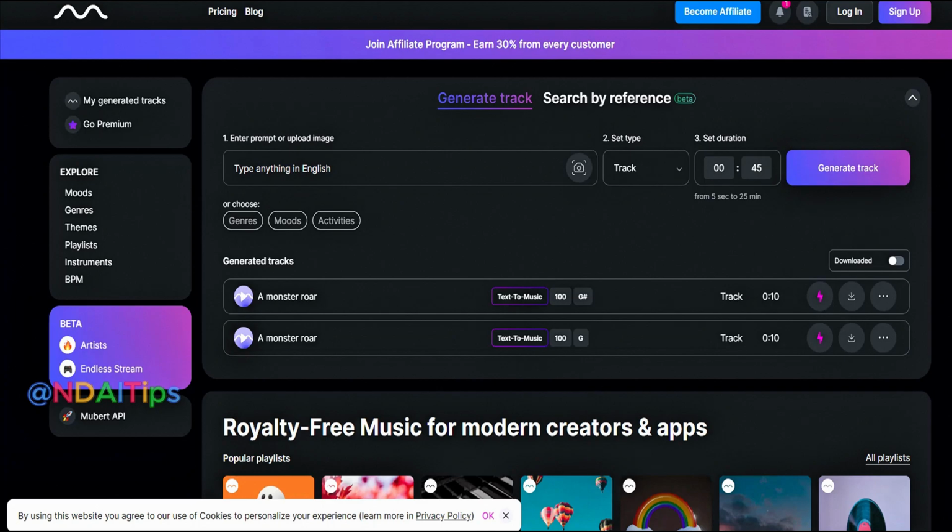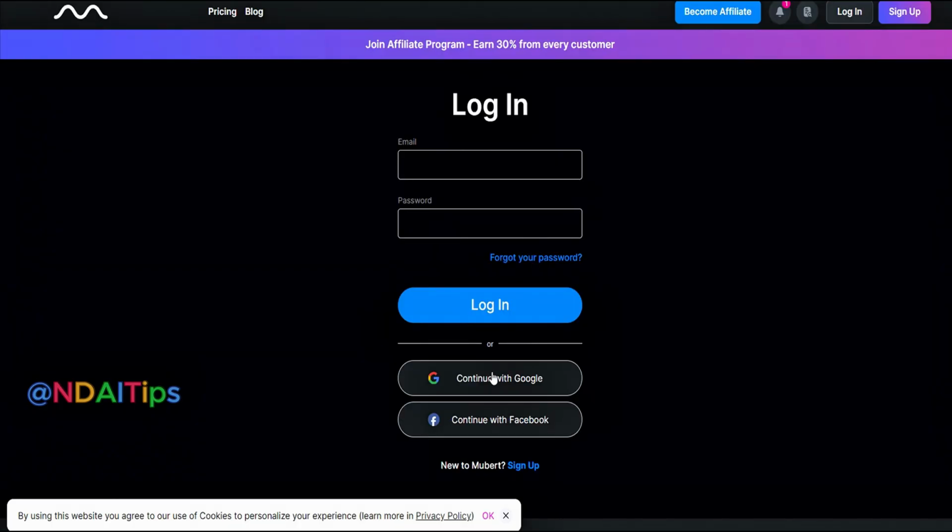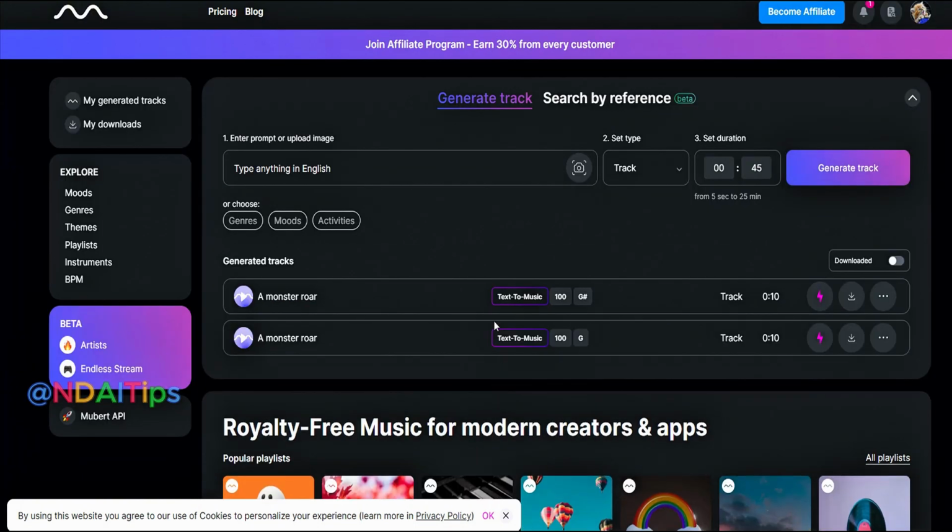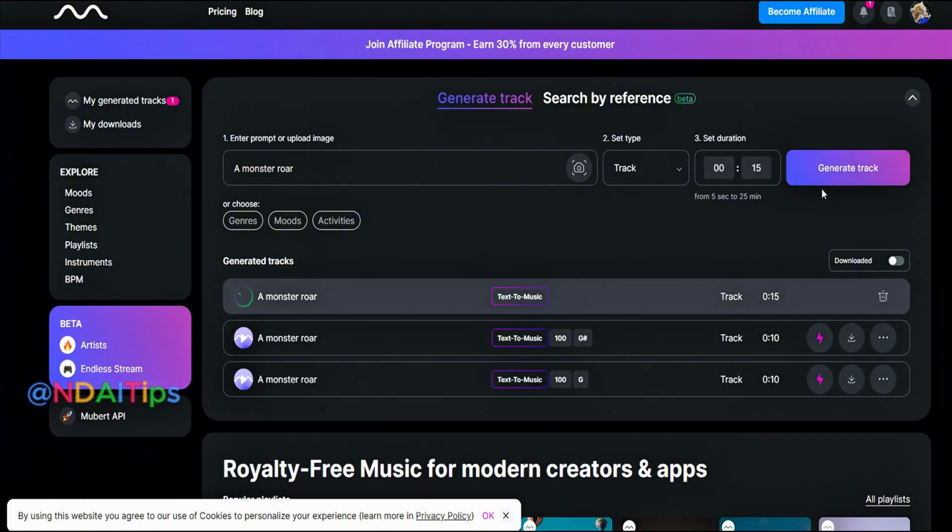On the Mubert website, click Log In, then sign in with your Google account. Here, I enter the keyword for the sound I want to create. For example, here it is, a monster roar. You can create it several times until you get the desired sound, then click to download it here.